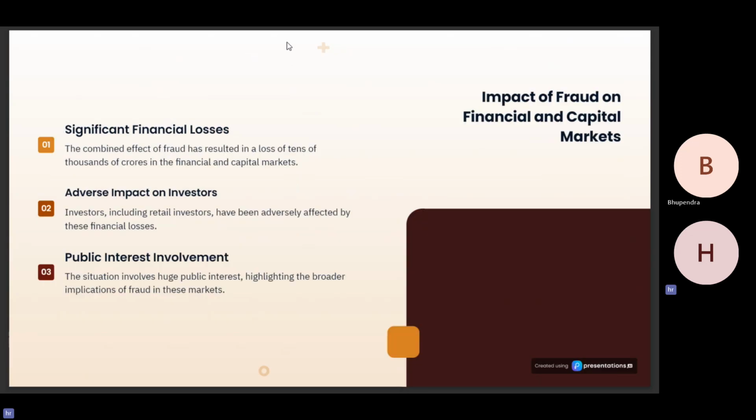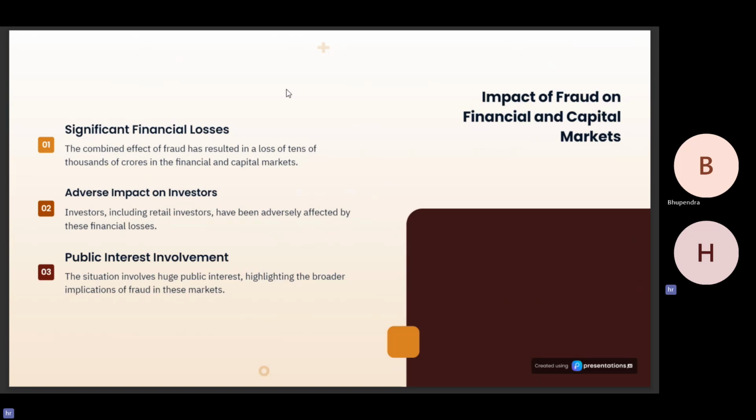Now, what is the impact of the fraud on the financial and the capital markets? The combined effect of the fraud has resulted in a loss of tens of thousands of crore rupees in the financial and the capital markets. Investors, including the retail investors, have been adversely affected by these financial cases. The situation involves huge public interest, highlighting the broader implication of the fraud in these markets.